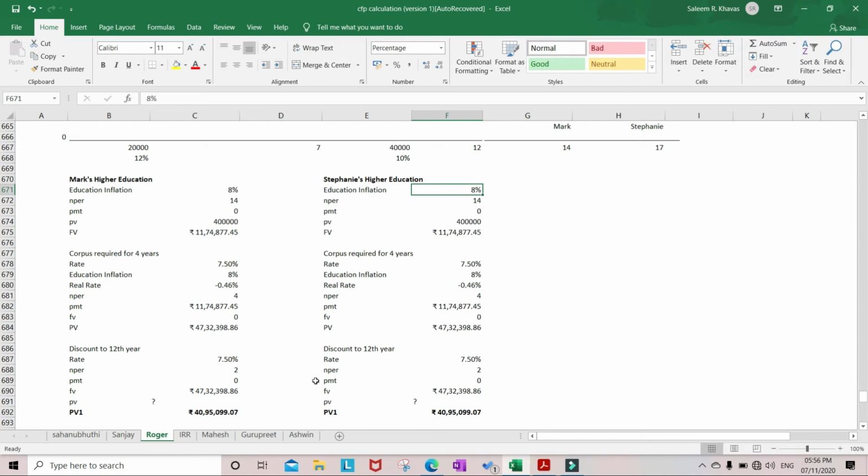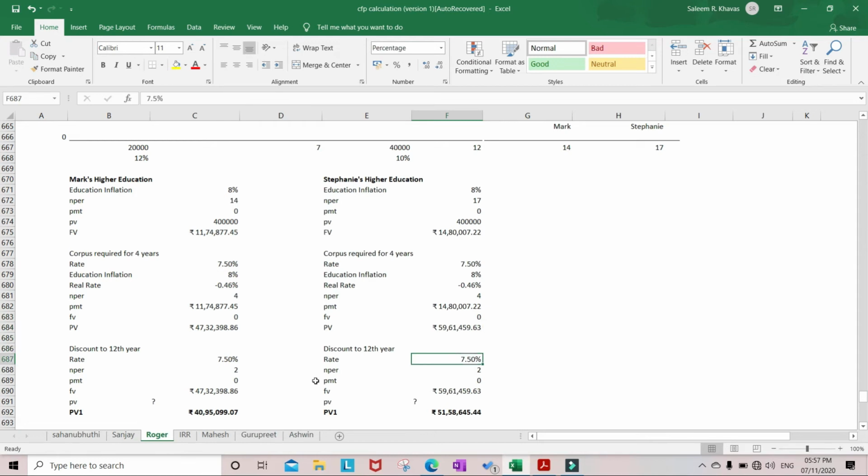Instead of 14 years, here we take 17 years, because Stepney is just 1 year old. By the time she becomes 18 years, N per will be 17. So the future value of 4 lakhs will be 14 lakhs 80,000. Then similarly we can calculate the corpus required for 4 years, and it will be 59 lakhs.